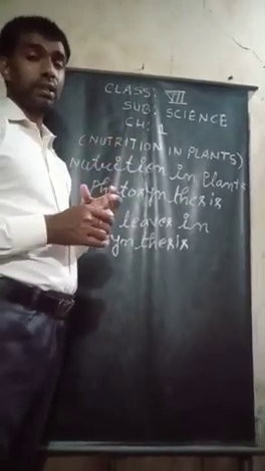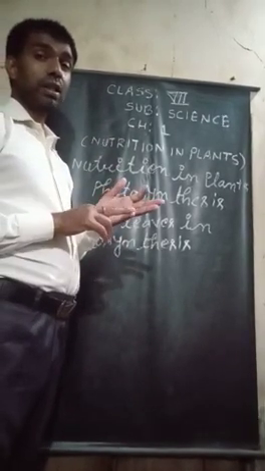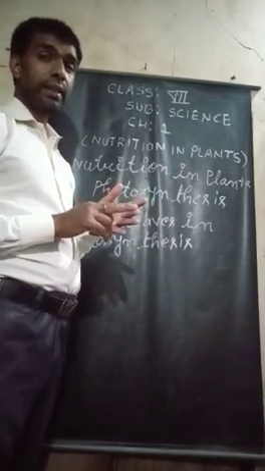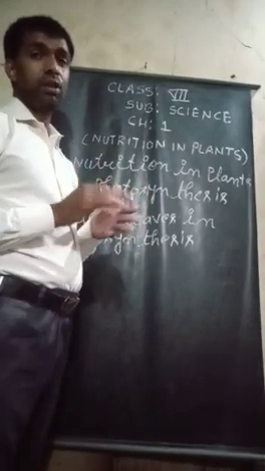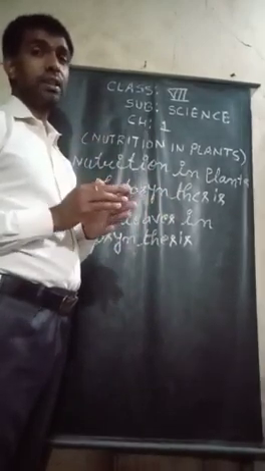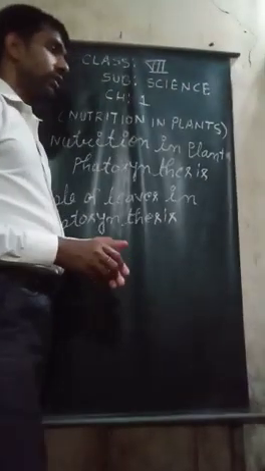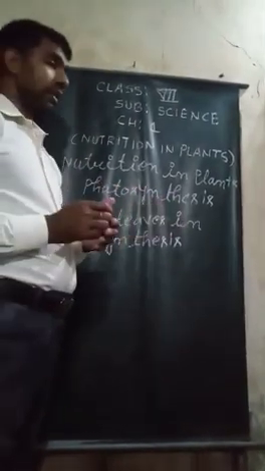The raw materials for photosynthesis are water, sunlight, carbon dioxide and chlorophyll. With the help of these substances, plants prepare their own food. So in the process of photosynthesis, the following 4 things are required, that are also called raw materials.